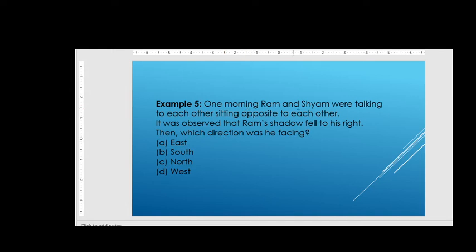Next we see the fifth one. One morning Ram and Shyam were talking to each other sitting opposite to each other, right? It was observed that Ram's shadow fell to his right. Then which direction was he facing?